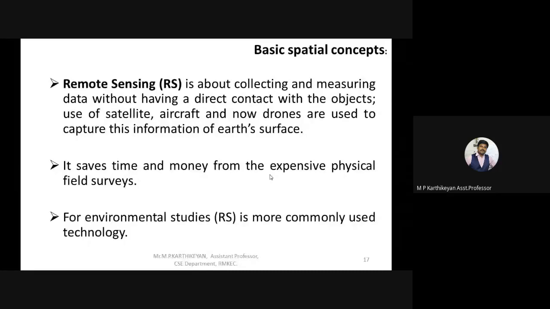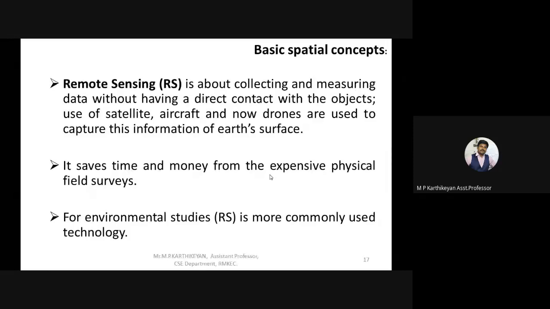This is the kind of input which is given into a GIS application. What actually happens in remote sensing is that the real images are converted into data, or a soft copy of data. This is what happens in a GIS tool.